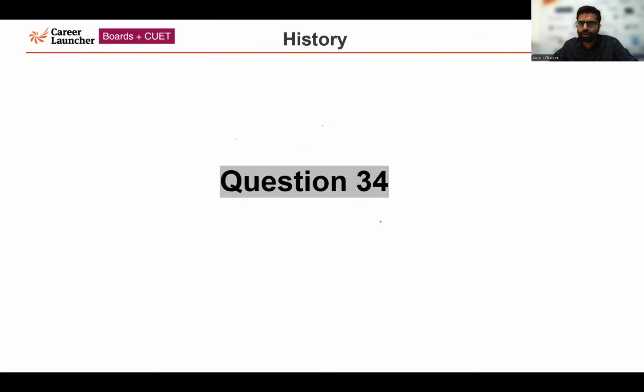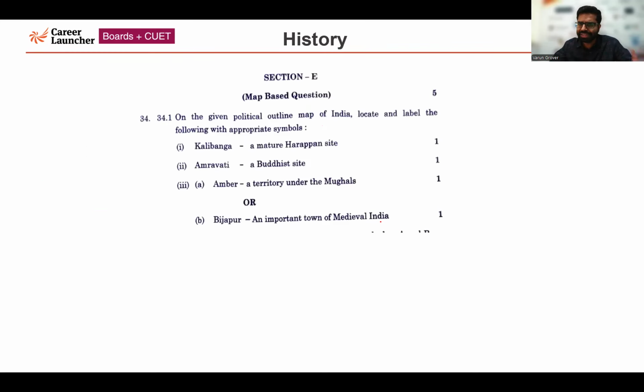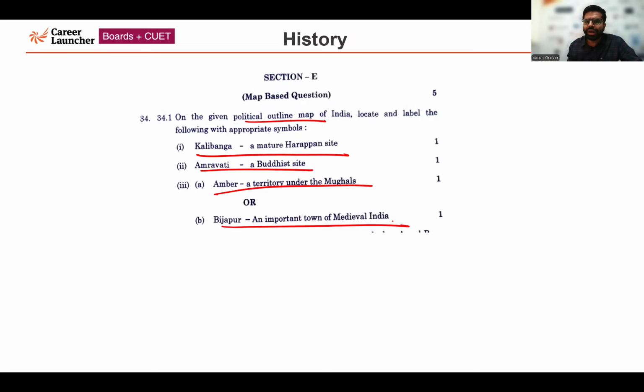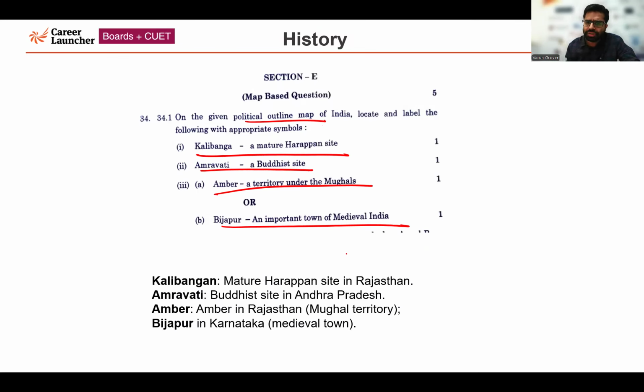Now I'll be moving forward to the last question, that is the map-based question, section E. On the given political map of India, which you would have written in your exam, a few regions are given: Kalibanga, a mature Harappan site; Amravati, a Buddhist site; Amber, a territory under the Mughal; and Bijapur, an important town of medieval India. Kalibanga, which was a mature Harappan site, is in Rajasthan. So you could have marked it in your map in Rajasthan.